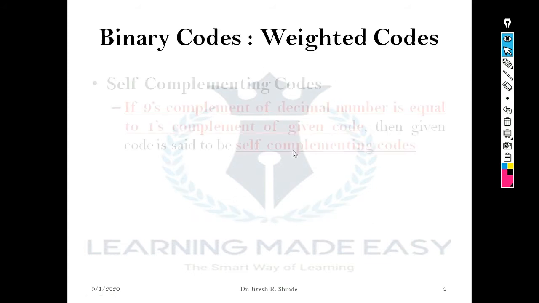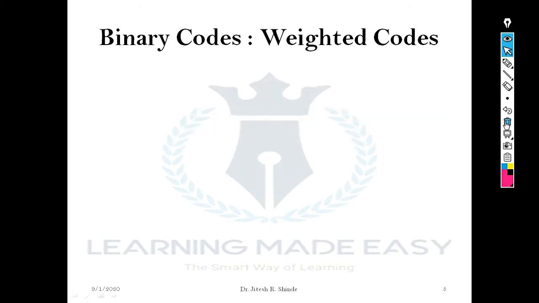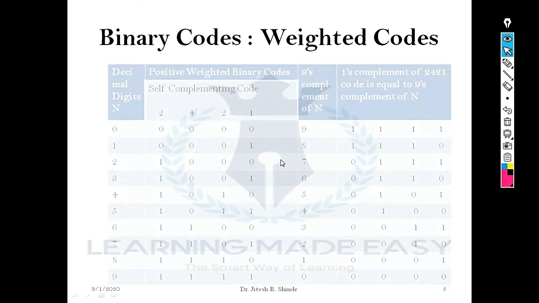Let's revise a few points regarding self-complementing code. If the 9's complement of a decimal number is equal to the 1's complement of a given code, then the given code is said to be a self-complementing code. In weighted code, one of the examples was 2421 code.